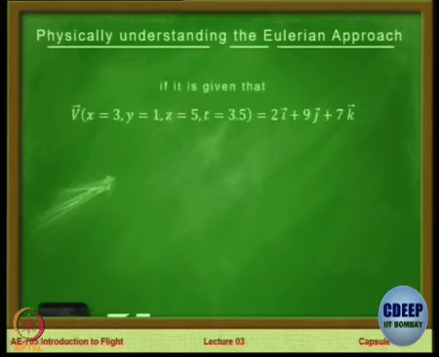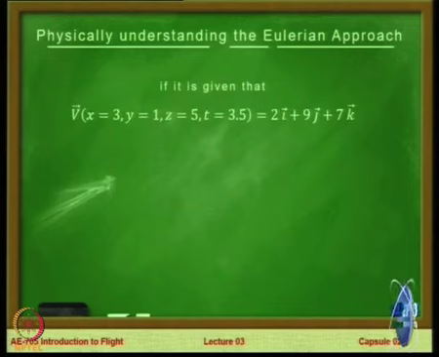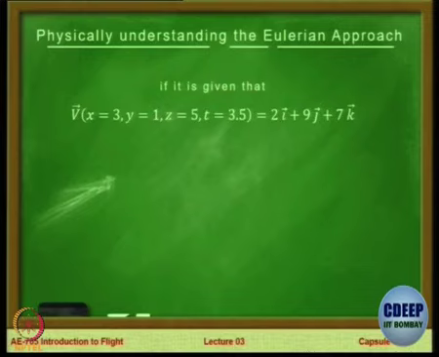So, let's assume that for a particular scenario, you define the velocity at the point 3, 1, 5 in space at time t equal to 3.5 units. It could be hours, seconds or milliseconds or nanoseconds. Let's define this velocity as 2i plus 9j plus 7k.